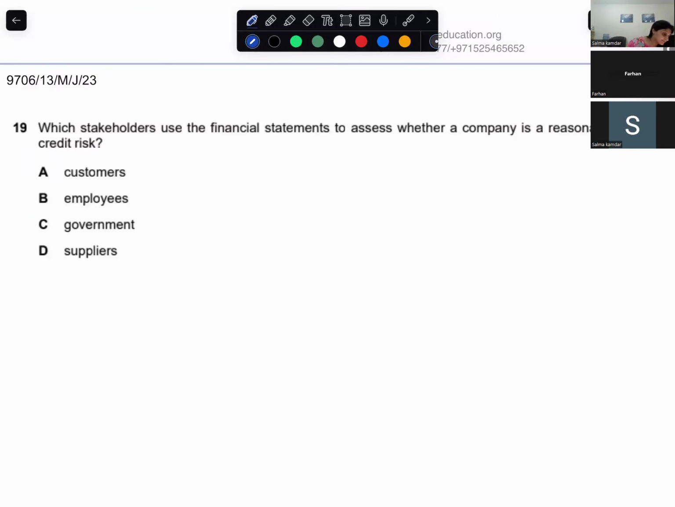Which stakeholders use the financial statements to assess whether a company is a reasonable credit risk? Those people who want to give us credit will see whether we are worth repaying them back. So it's customers? Do we repay customers? No, we don't. We repay suppliers. So suppliers are interested to know our credit risk, whether it is risky to give credit or not. So that's question 19. Go to the next one.